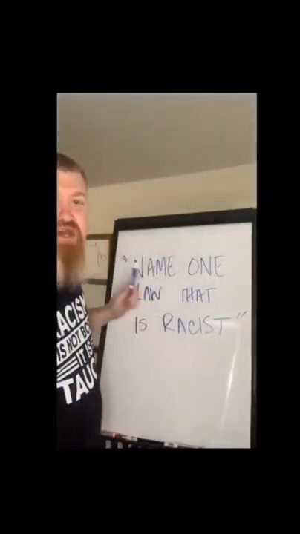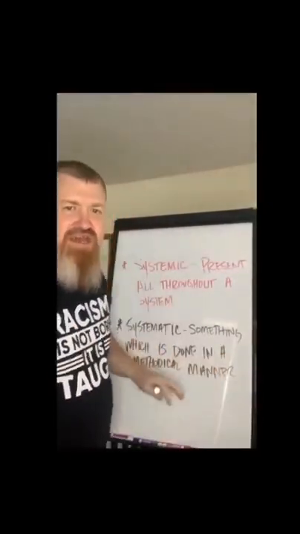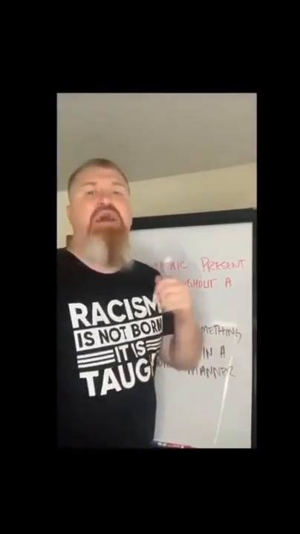Whenever we talk about systemic racism, there's always those people who say, name one law that is racist. In other words, name a law that targets black people or targets a marginalized community. In order for me to properly answer this question, you must first understand how systemic racism occurred through systematic implementation of laws and policies that were made to discriminate and target marginalized communities.